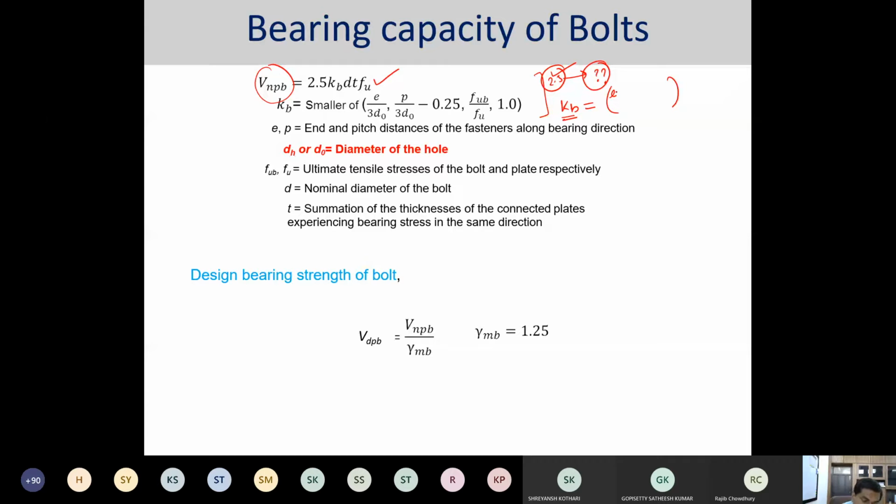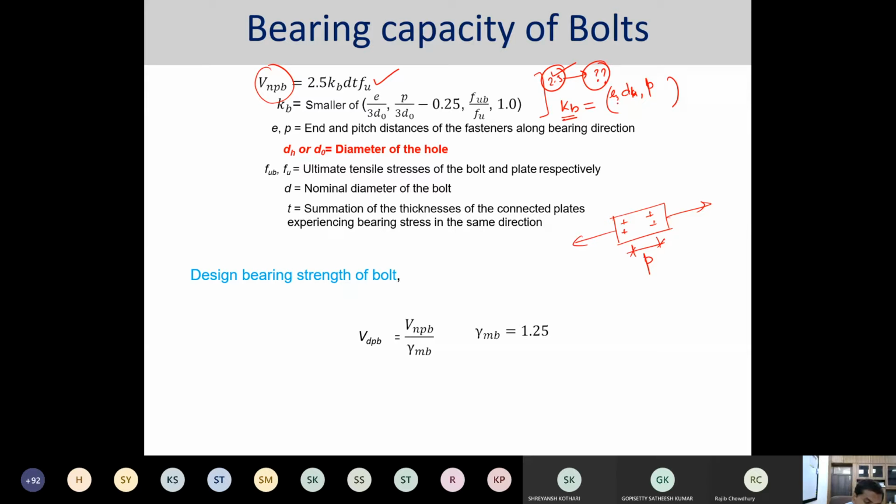It is dependent on the end distance. It is dependent on the diameter of the hole, D0 or DH. It depends on the pitch. Pitch means along the loading direction, how far away these two bolts are placed, or the other way around, the dimension or length between two consecutive bolt columns.